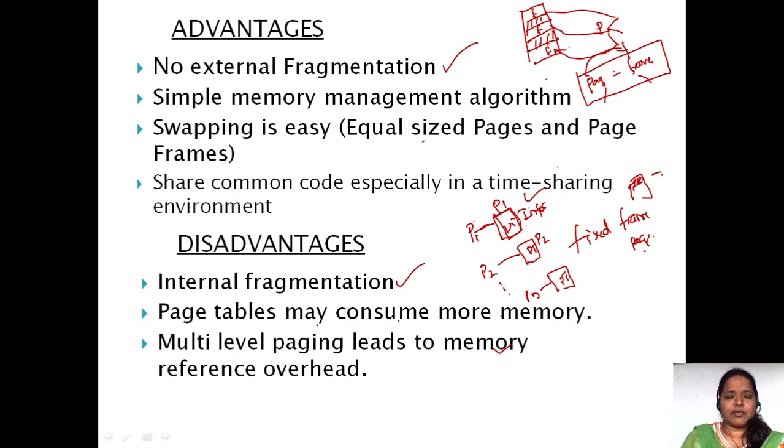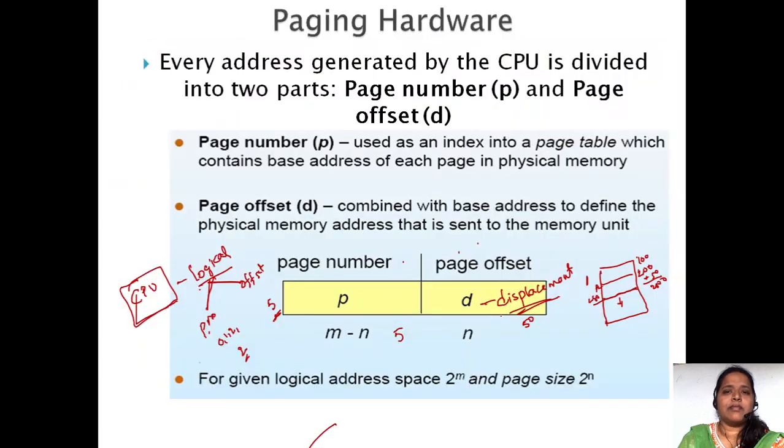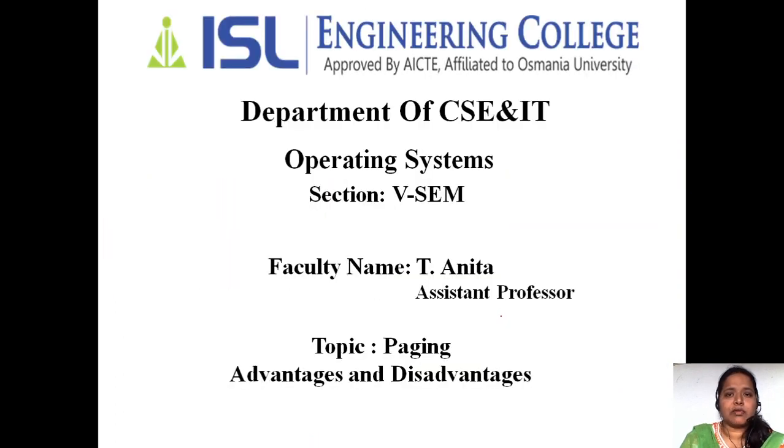Here in paging, the secondary memory is divided into equal sized blocks known as pages, and the main memory is divided into equal sized blocks known as frames. We have to make a note that the page size is equal to the frame size, so that it will be very easy. When coming to paging, we have no external fragmentation. Why? Because wherever the space is left over, we dump the pages onto the particular frame, so there will be no external fragmentation.